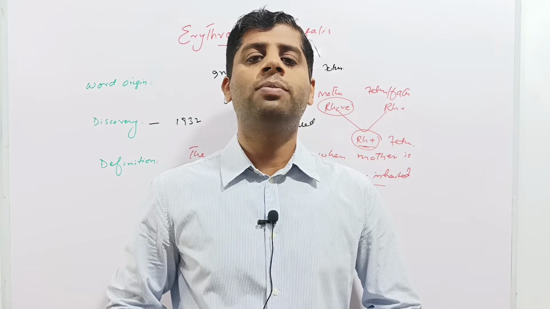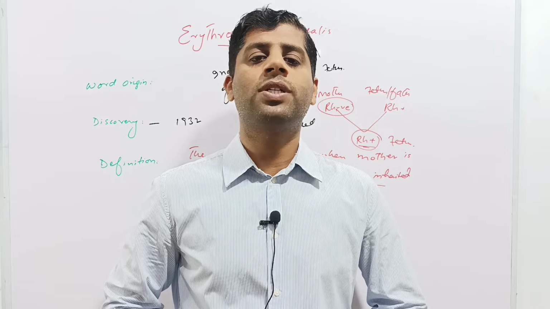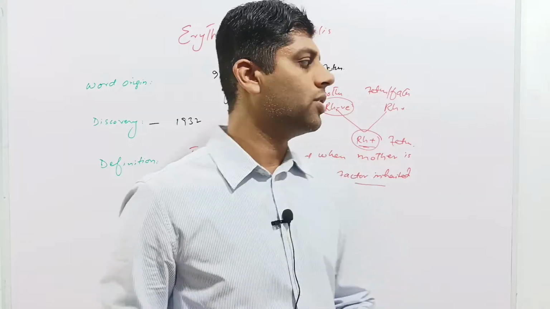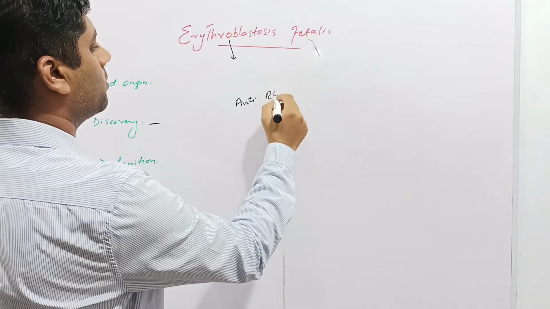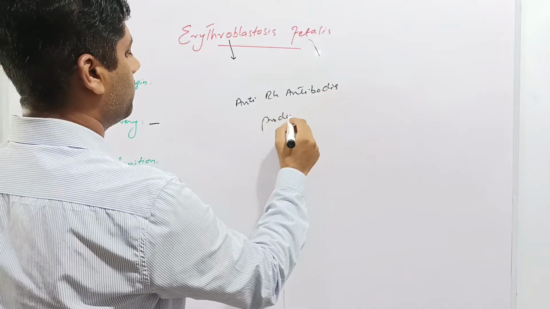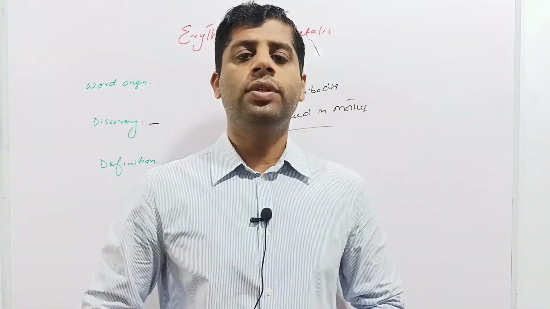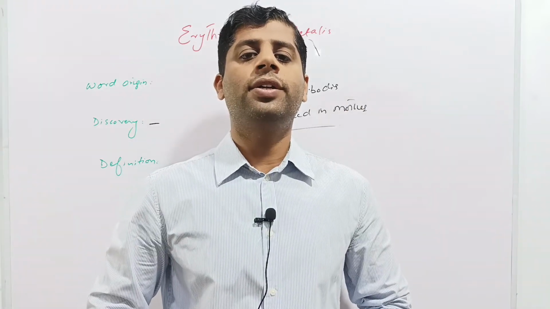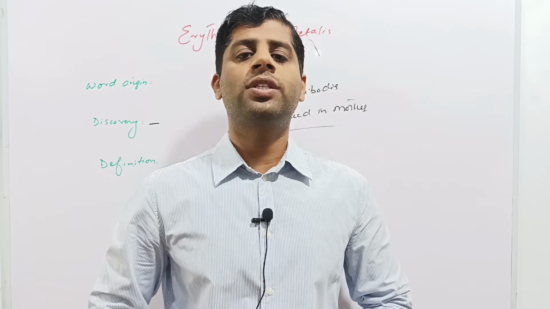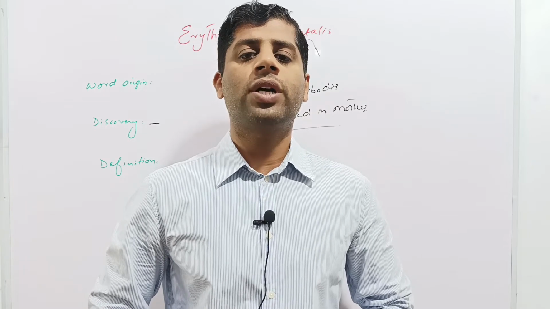In some cases, a little amount of the fetal blood reaches the mother's circulation, and when the mother's blood is exposed to this Rh positive antigen of the fetal blood, the mother develops anti-Rh antibodies. So anti-Rh antibodies are produced in the mother. This blood of the mother containing anti-Rh antibodies against the fetus's Rh positive blood group, when it crosses the placenta and reaches the fetal blood circulation, causes hemolysis of the RBCs or erythrocytes of the fetus.